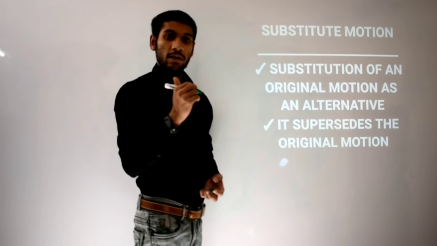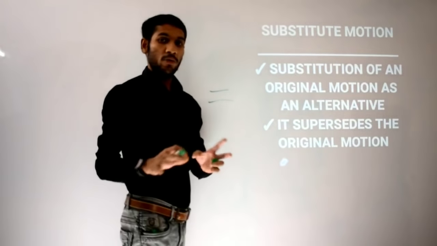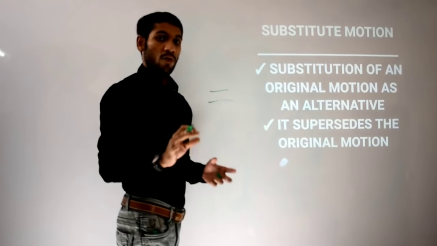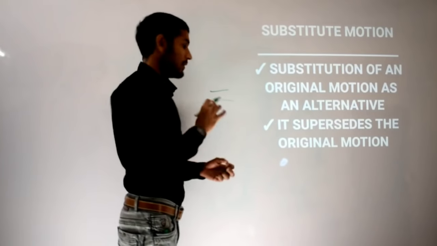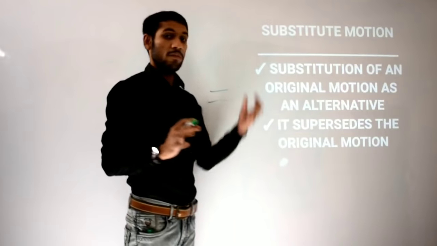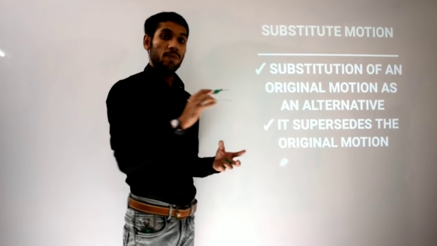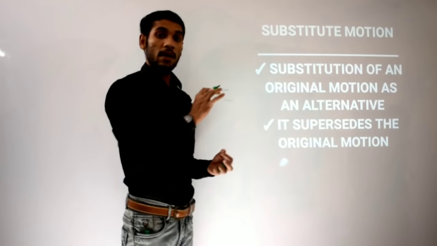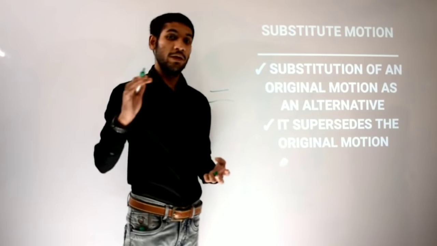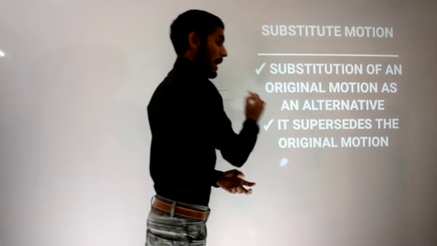Like if you do not have the bigger marker and you have to take this class right now, then even a small marker that can help you teach at this moment, you can use as an alternative. That is the substitute motion. And the bigger marker that you were using earlier is known as the substantive motion. This way you can easily find the differences between the substantive motion and the substitute motion. Are you getting it?